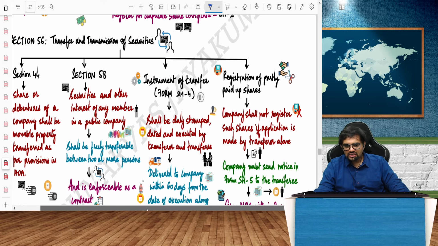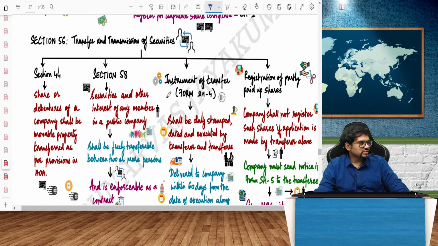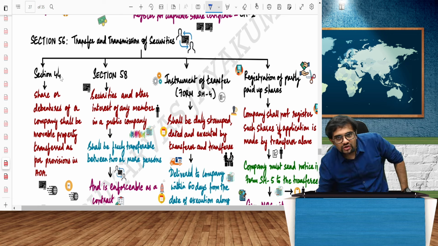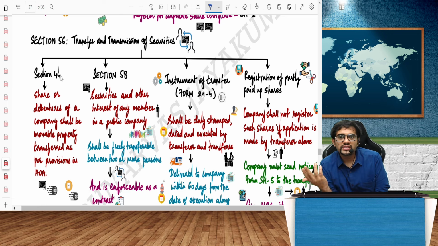Transfer and transmission. Transfer means voluntarily selling the share from one person to another person. Transmission is by operation of law. For example, if a shareholder dies, his nominee will get the shares. That is called operation of law. The nominee did not want the shares, but the shares are being transferred. If an OPC member with share capital dies, the nominee will get the share. These are examples of transmission by operation of law.